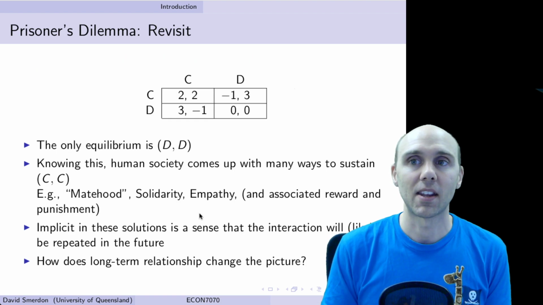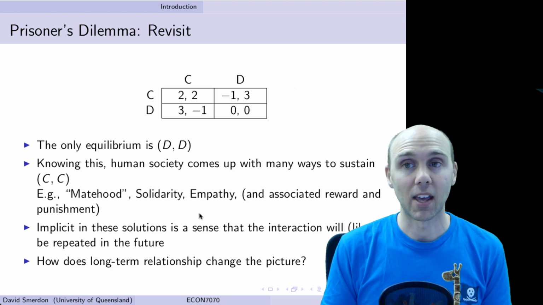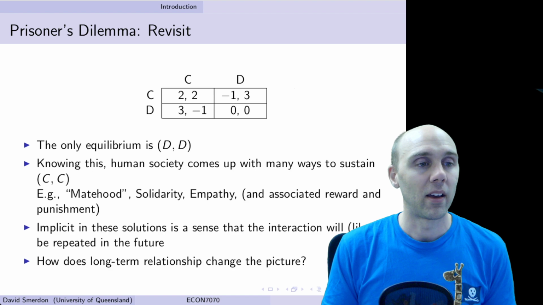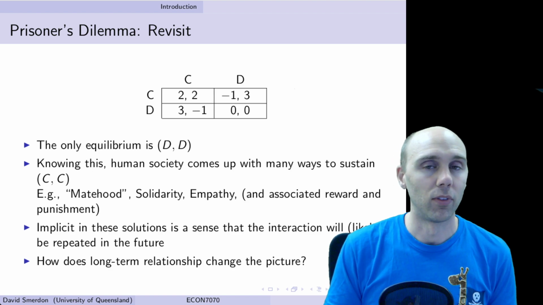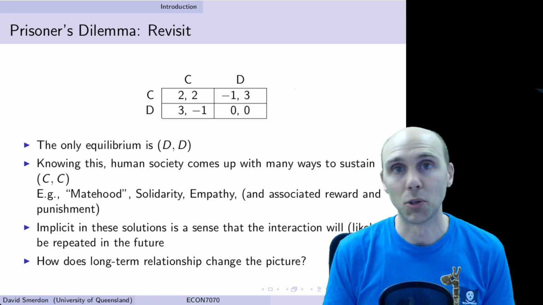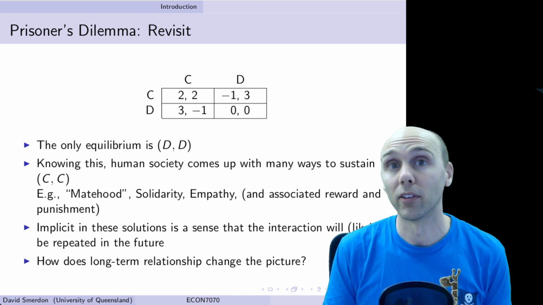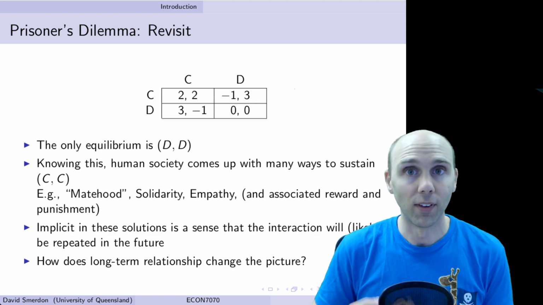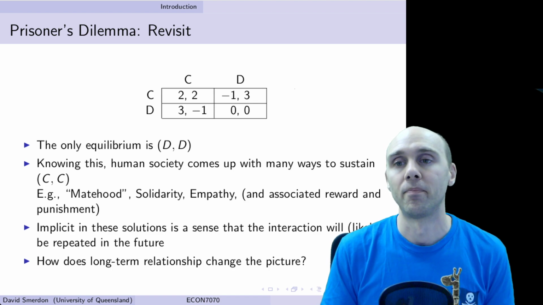So let's revisit our favorite and famous game, the Prisoner's Dilemma. We know that there are many applications of this. The simplest is I do a favor for you, you do a favor for me. And that's how groups evolve and survive over time.